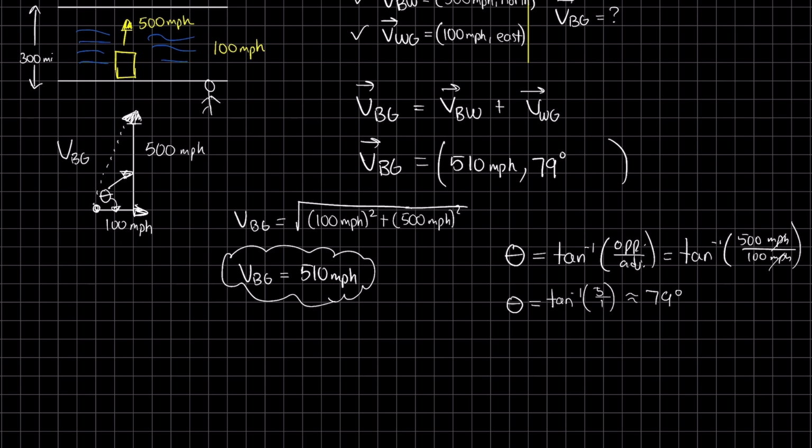Now, which direction is this in? So we started heading east, and then we headed up towards the north. So the way we correctly describe that is north of east. Remember, the second direction is where you begin, and then the first direction is where you're headed. So the final answer for this problem is that the velocity of the boat with respect to the ground is 510 miles per hour at a direction of 79 degrees north of east.